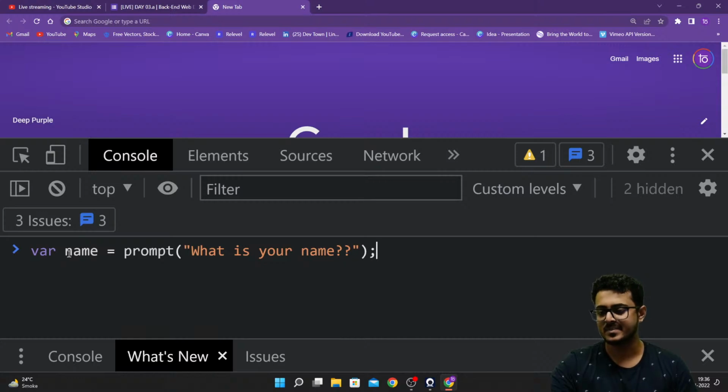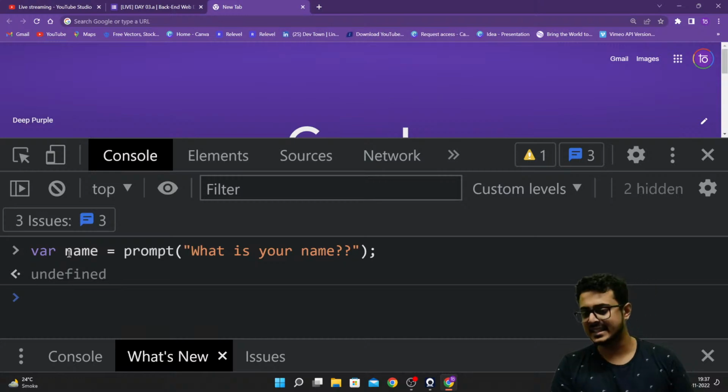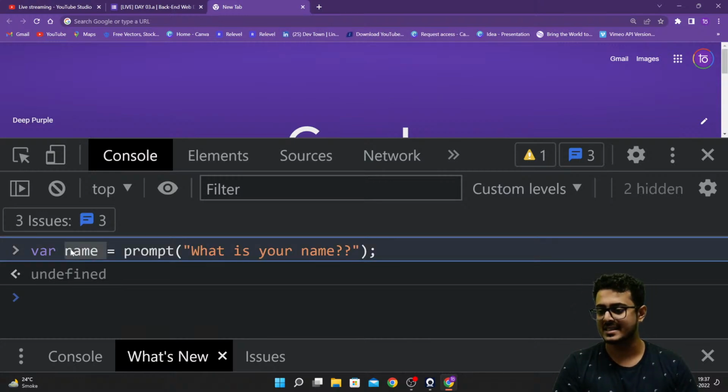You guys remember this? Please let me know. Great. So as soon as I'm pressing enter, it is asking for my name, as you're able to see. So I am going to put in my name, that is Shaurya, and that is getting saved inside a variable called name.